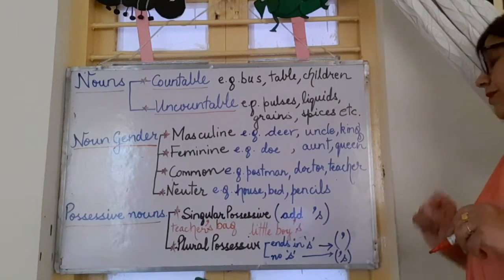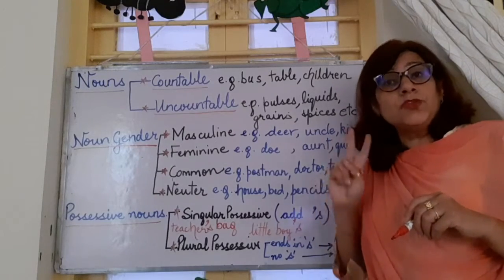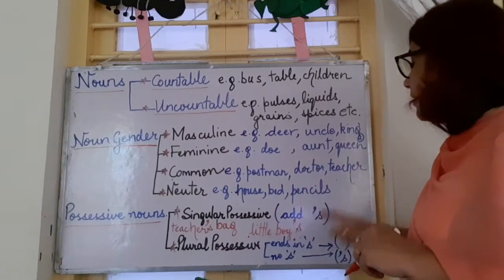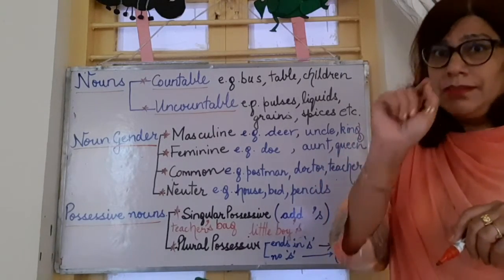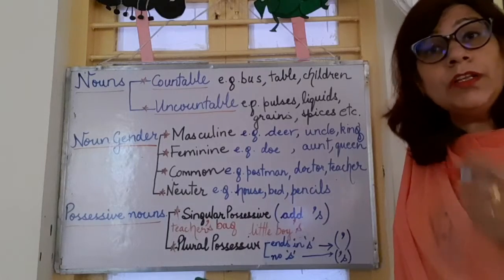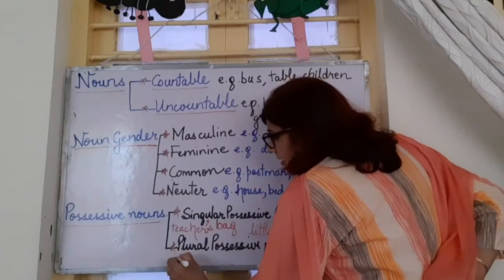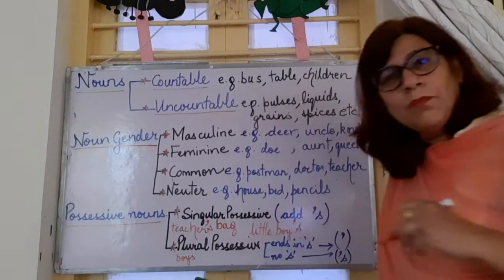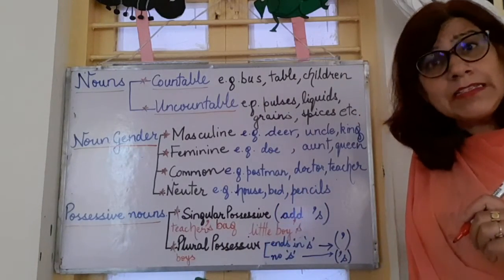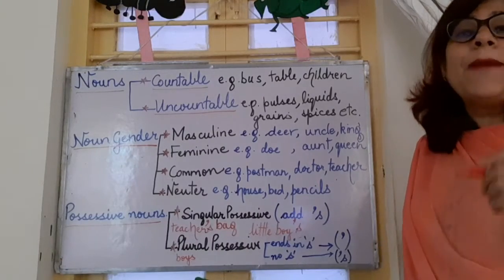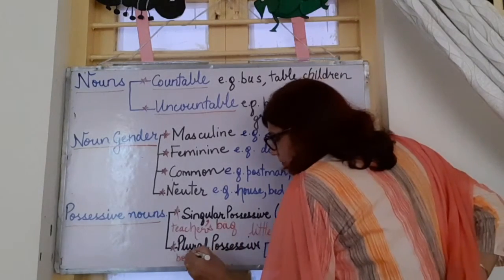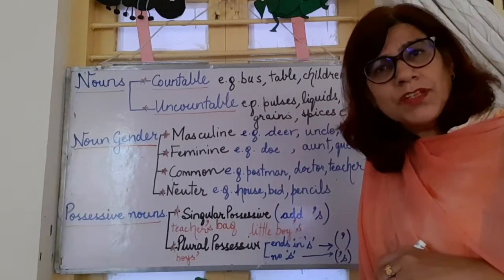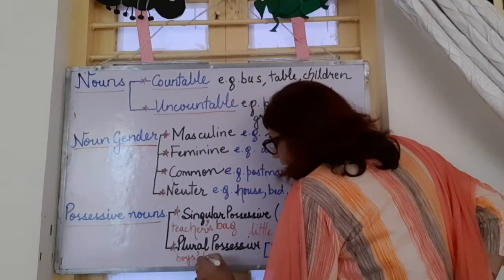Coming to plural possessive nouns. Here we write it in two ways. We are using two rules to write plural possessive nouns. The first rule is that if the noun ends with S in the plural, suppose I write boys, many boys. Boys ends with S and I want to write boys' bags. How will I write? Boys followed by an apostrophe. I will simply write an apostrophe after the word boys and write boys' bags.